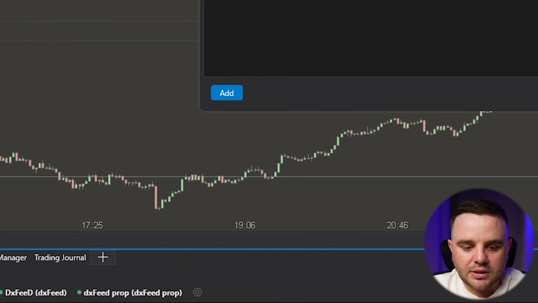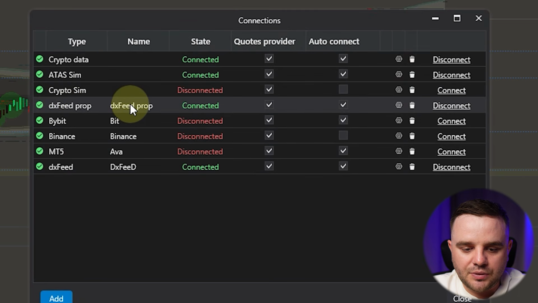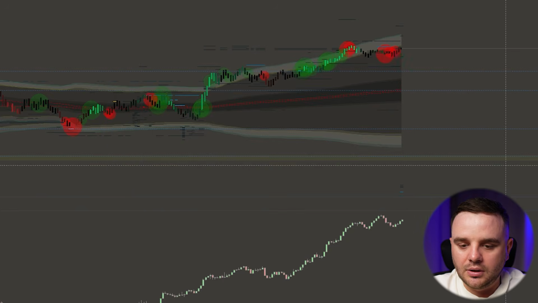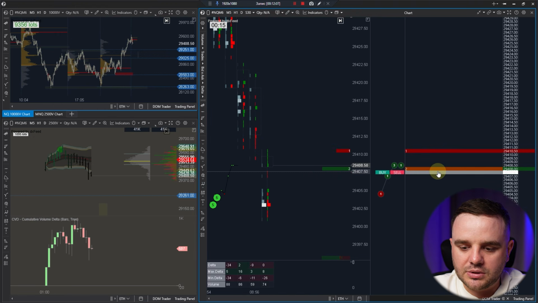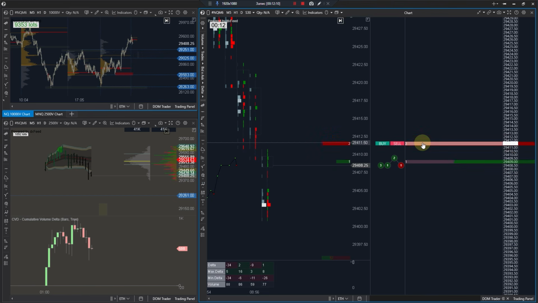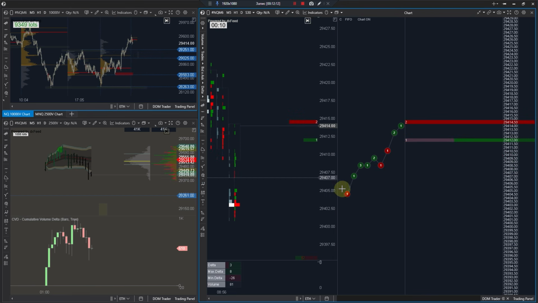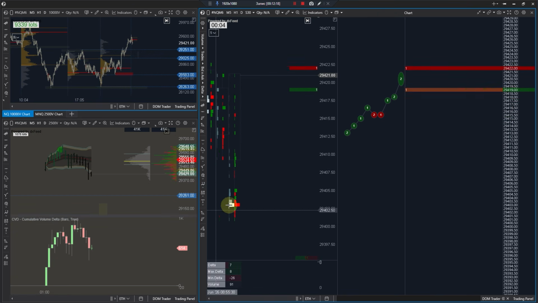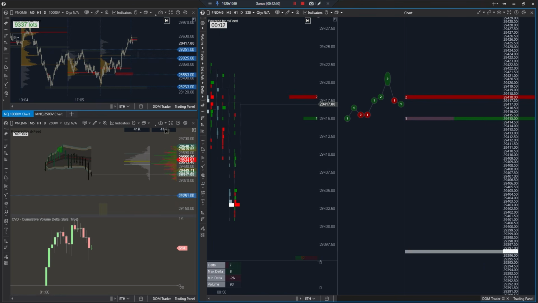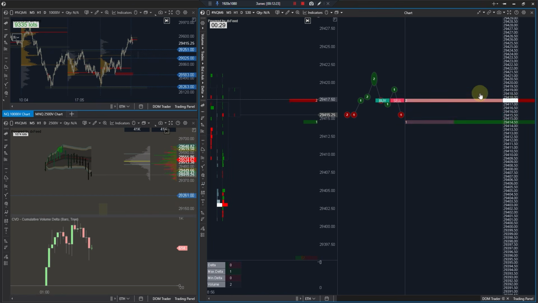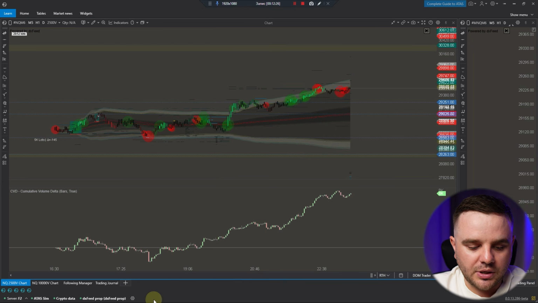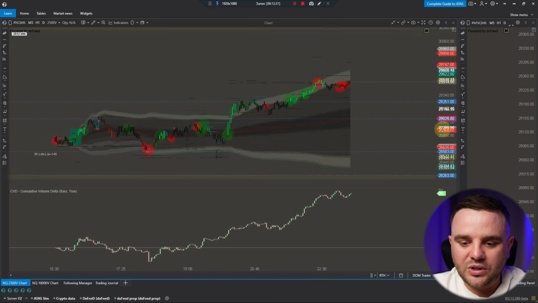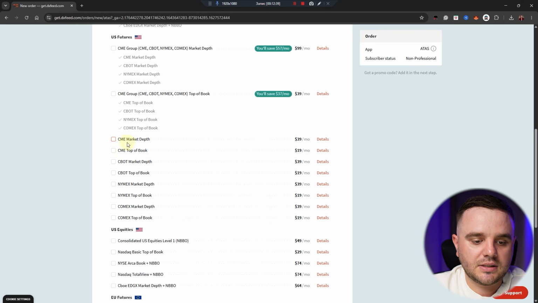I have two data connections, as you can see, the dxFeed itself and the dxFeed prop. On the dxFeed prop, I do not have level 2. I have only top of book, and you can see how top of book looks like. I see only the first upper order and the order below. Yes, I have access to the tape, clusters, footprint, VWAP, volume profile, everything, but I don't see if there are some significant limit orders or not. And honestly, big limit orders are quite useful, especially if you do scalping, and I will show you several examples why you really need it. That's why regarding data, it is the best option that you can do.